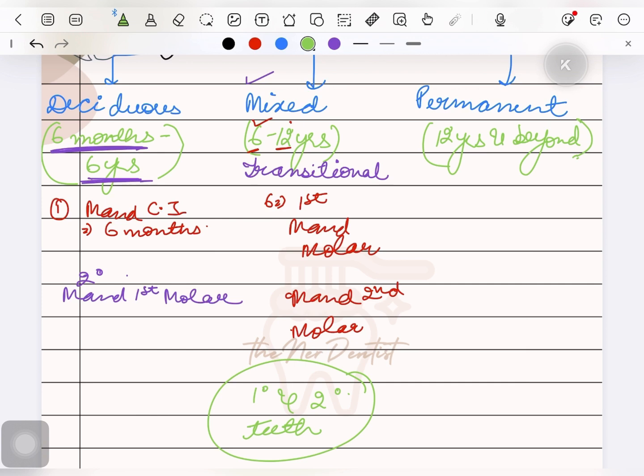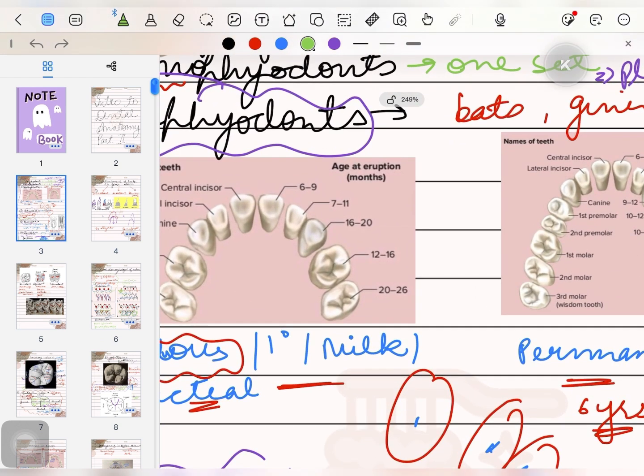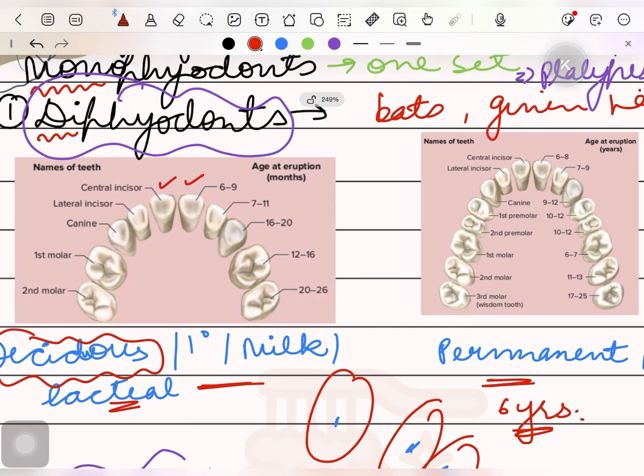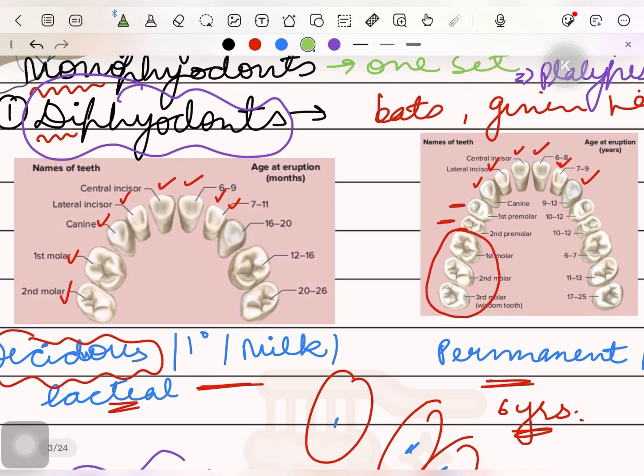In this period, as we discussed earlier, the primary central incisors are replaced by the permanent central incisors. Primary lateral incisors are replaced by the permanent lateral incisors. Primary canines are replaced by permanent canines. Primary first and second molars are replaced by the first and second premolars. There are no predecessors for the first, second, and third permanent molars. And please note that the successors of primary molars are the permanent premolars and not the permanent molars.